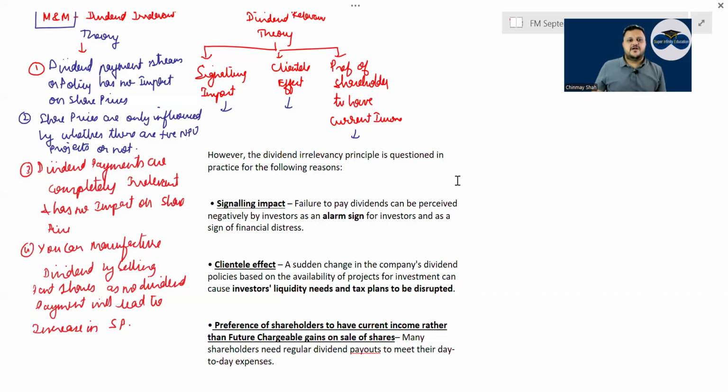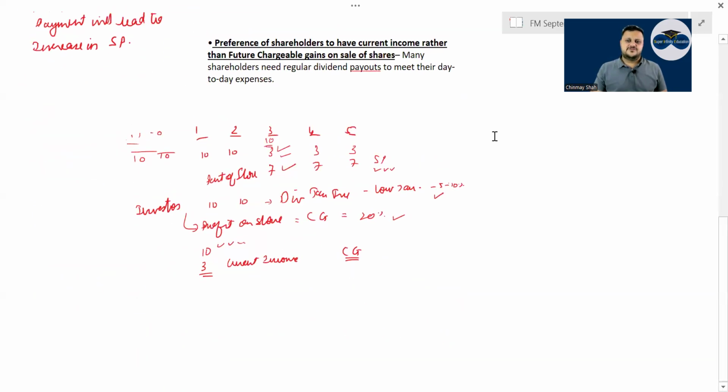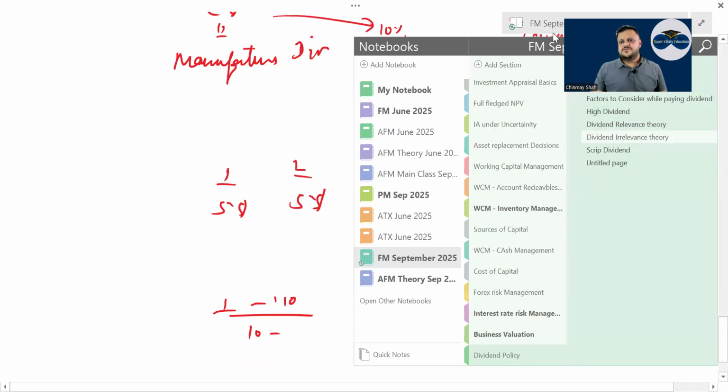And then there is the preference of shareholders to have current income rather than future chargeable gains. They would rather want current income. Dividend is taxed at a lower rate, chargeable gains at a higher rate. Generally, dividends pay tax at 0% in a lot of countries. Okay. With this, the whole portion of revision is done.